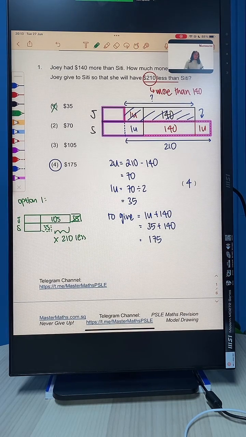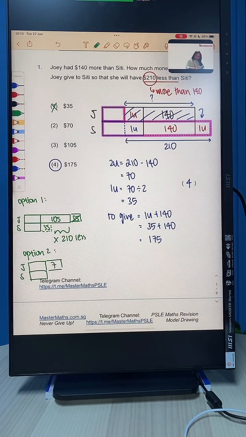Okay, and then option 2 is also not right. For option number 2, if Joey were to give $70, then they are going to have the same amount of money. She's going to have $70 left because she gave 70 away. Siti will have $70 extra, so they will have the same amount of money. So option 2 also out. What about option 3? Okay, looking at option 3.